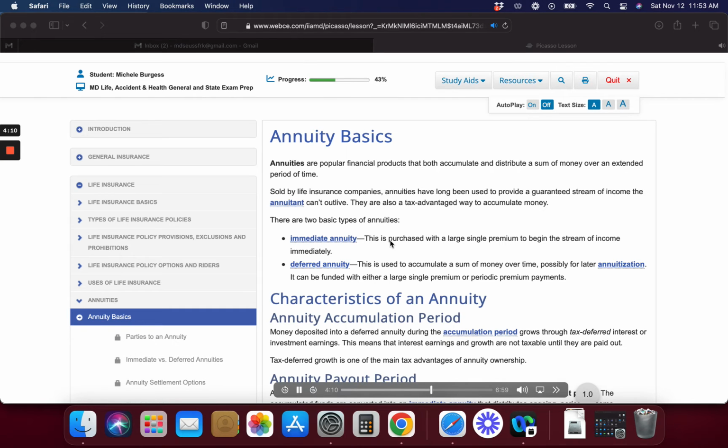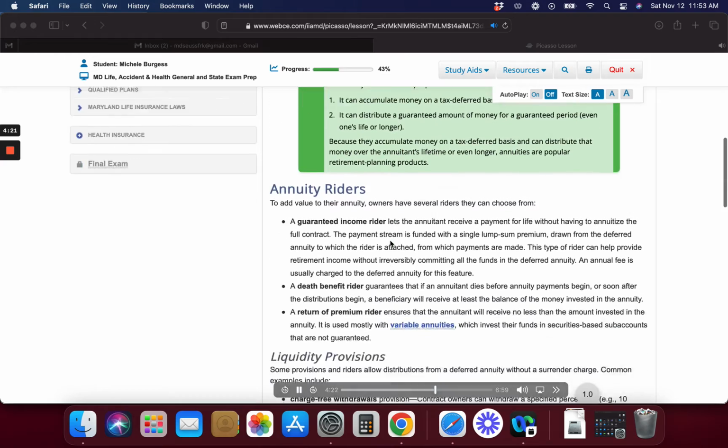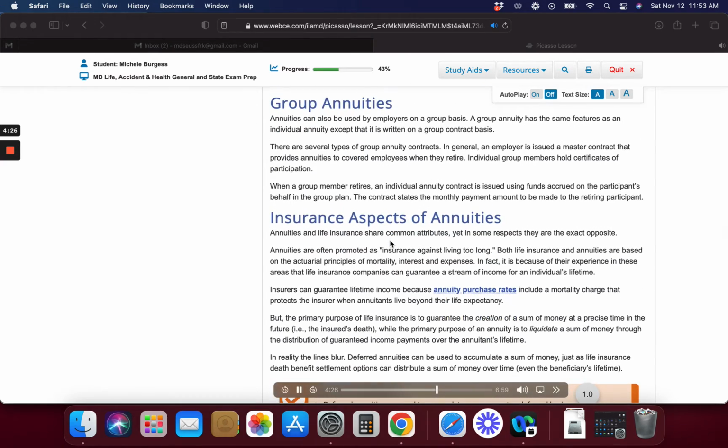A group annuity has the same features as an individual annuity except that it is written on a group contract basis. There are several types of group annuity contracts. In general, an employer is issued a master contract that provides annuities to covered employees when they retire. Individual group members hold certificates of participation. When a group member retires, an individual annuity contract is issued using funds accrued on the participant's behalf in the group plan. The contract states the monthly payment amount to be made to the retiring participant.